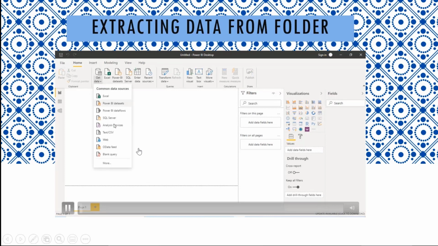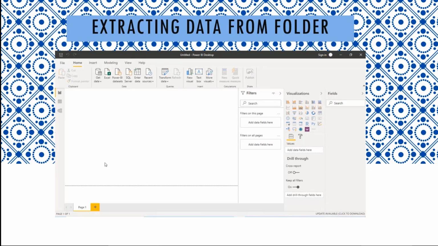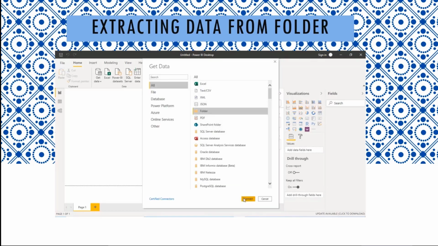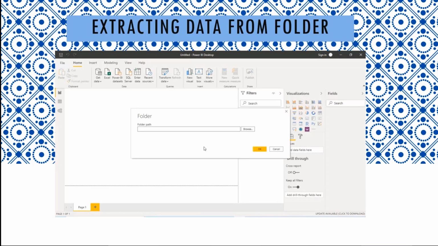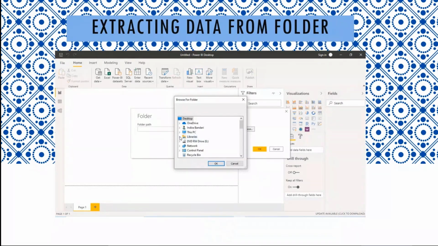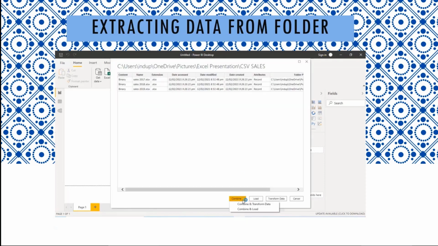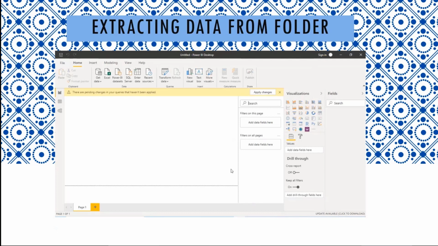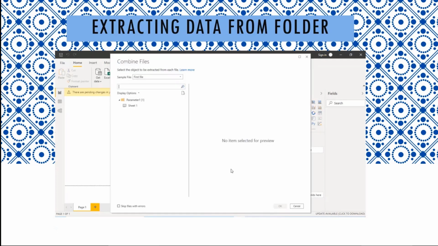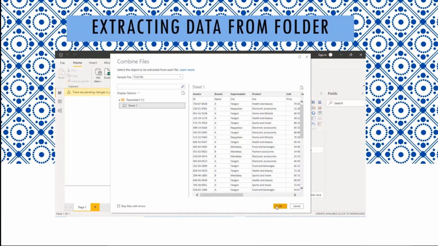You're going to get data, go into more, and find folder. It's loading. You're just going to click on folder and go connect. Once you do that, I'm going to go browse, and it's in my pictures. I'm going to search for CSV files, which is under my Excel presentation. Oh, CSV sales actually. I'm going to go OK, and then OK. CSV sales contains 3 data sets, as you can see, 2017, 2018, and 2019. Then it's going to come up with this, and make sure it's on first file, and then click on the sheet and go OK.